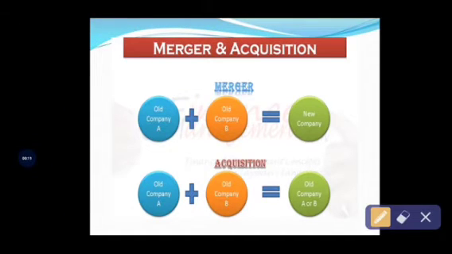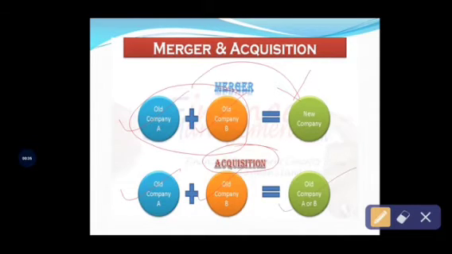So in case of merger, there is an old company A and an old company B. Old company A and old company B are combined together to form a new company, which is called amalgamation. In case of acquisition, you observe the old company A and old company B are not going to combine together. Instead of combining, the existing company will take over the existing business, either A or B.